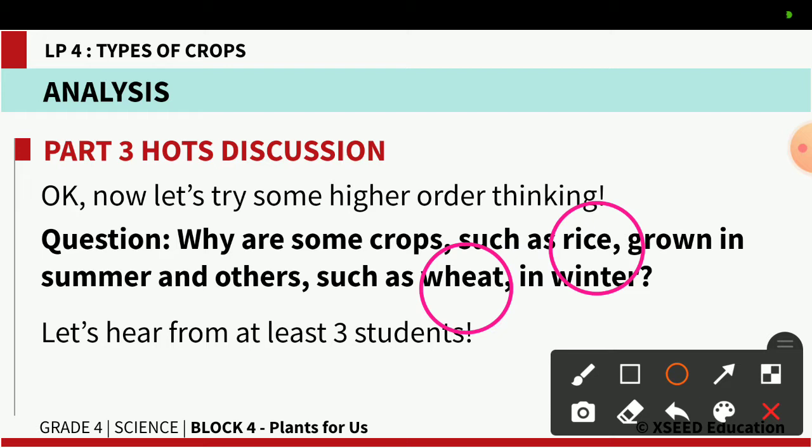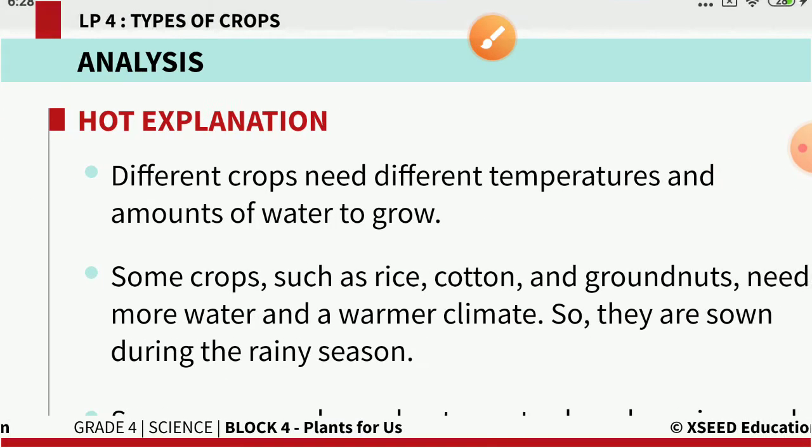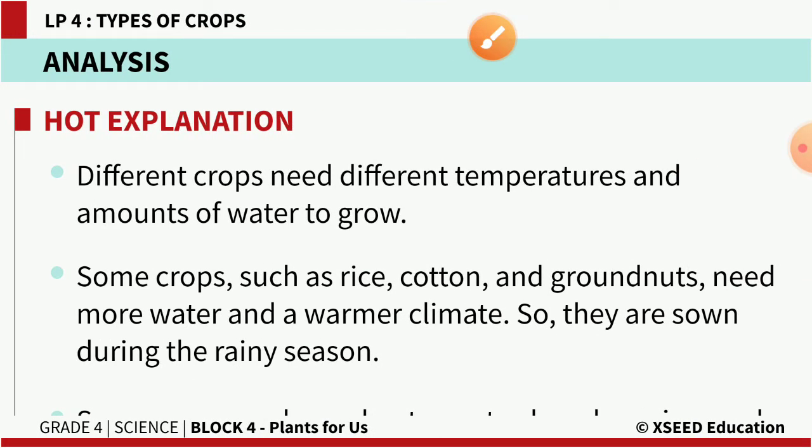So rice is one such plant which is grown in the warm climate with a lot of water, so it is grown in the summer season. Whereas wheat requires less water and a very cool temperature for its growth, so this wheat crop is grown during the winter season. Every crop has its different temperatures.